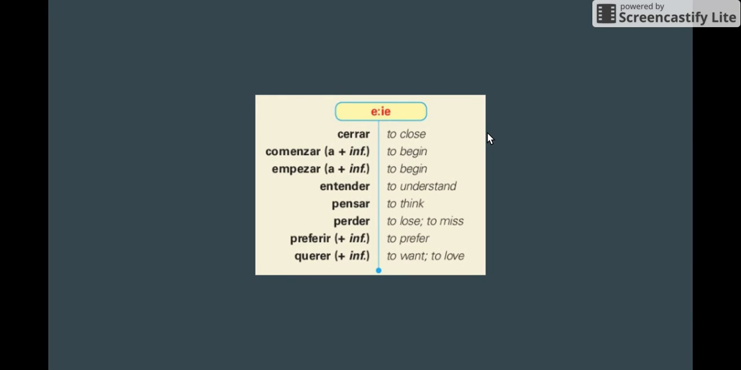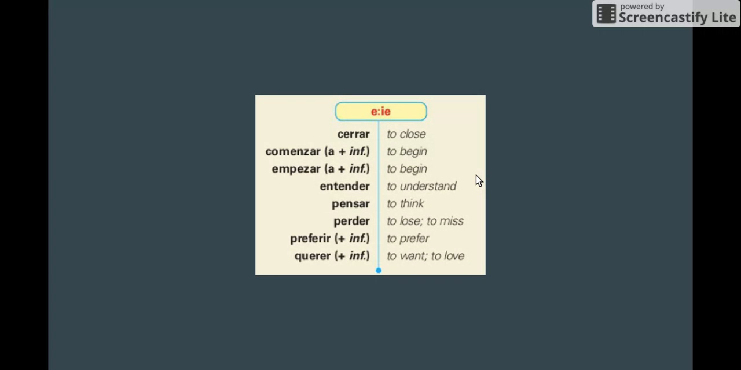So here's a couple of common E to IE stem changing verbs. Cerrar, to close. Comenzar, to begin. Empezar, synonym, to begin. As you can see, it has comenzar a, to begin to do something. ¿No? Comenzar a comer, comenzar a correr, empezar a bailar, to begin to dance, to begin to eat, to begin to run, and so forth. Entender, pensar, to think.